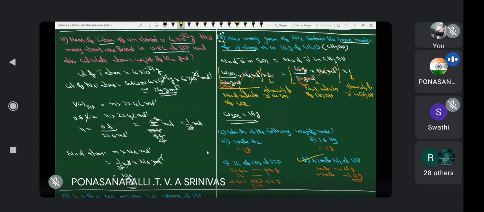Yes or no? If order is asked, what is the order? D greater than A greater than C greater than B. Okay, this is the decreasing order of weight. Clear? Next.